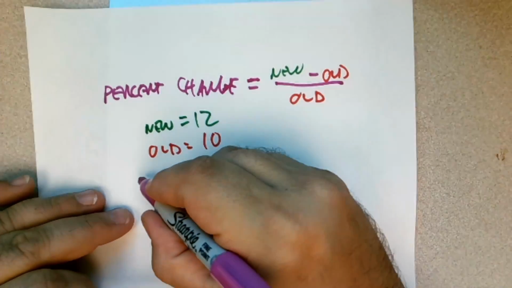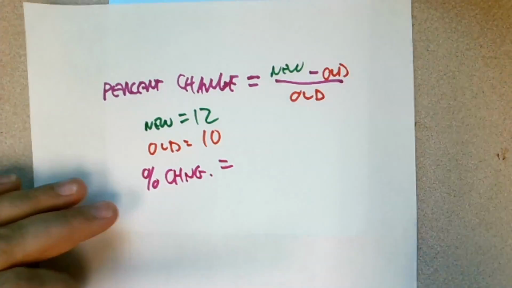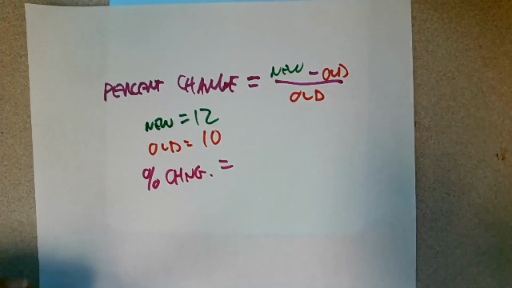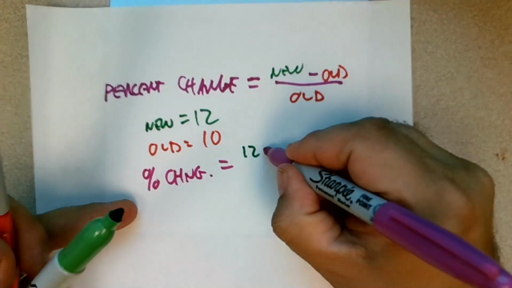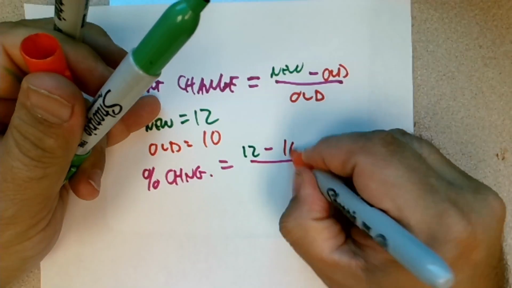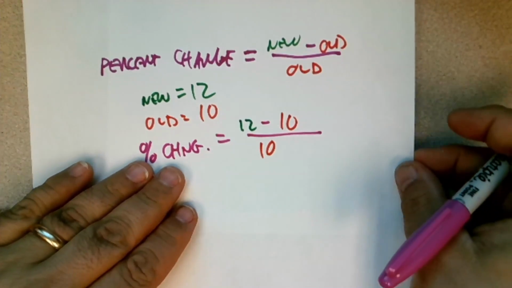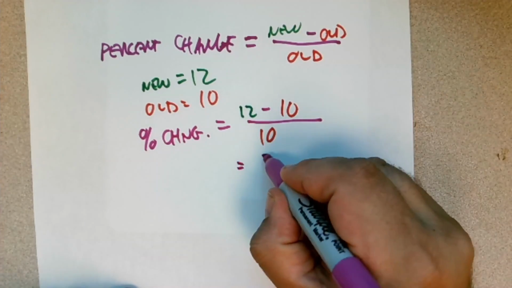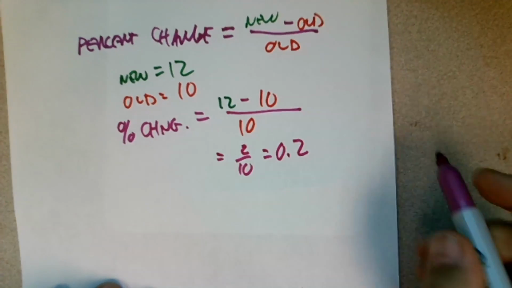So my percent change is 12 minus 10 over 10. And we calculate that, and that's 2 over 10, which is 0.2, which is 20%.